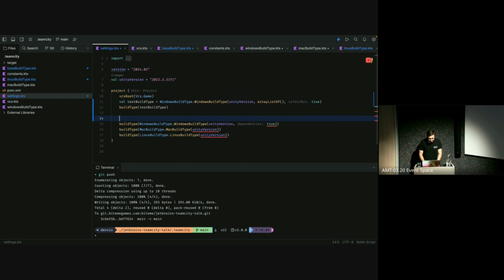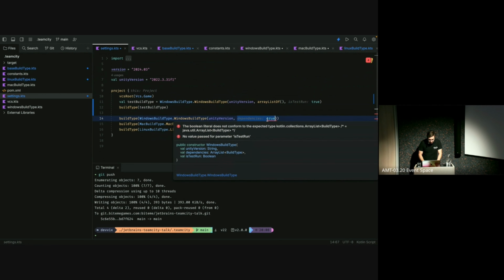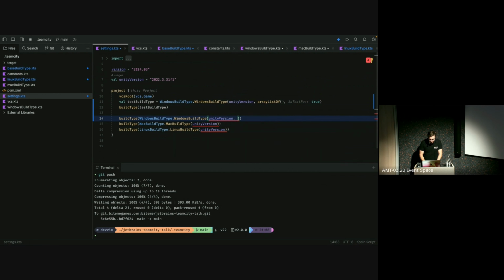And now we can also create our Windows build type. Actually, no, we don't need to do it. We can directly put it in this build type. So we can say a Windows build type, which will not do the test run, but it will add in an array list of, and I will just do that here already, our all tests.